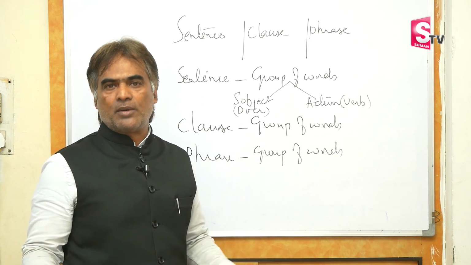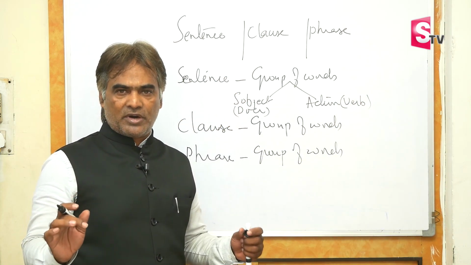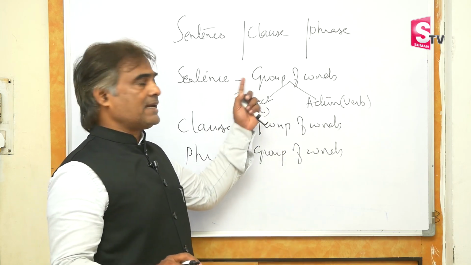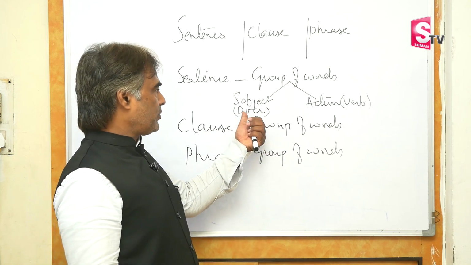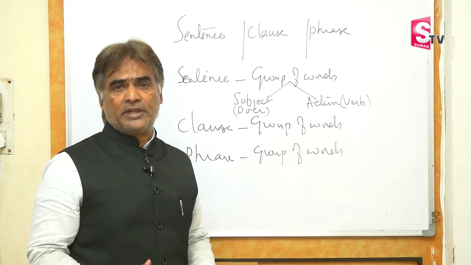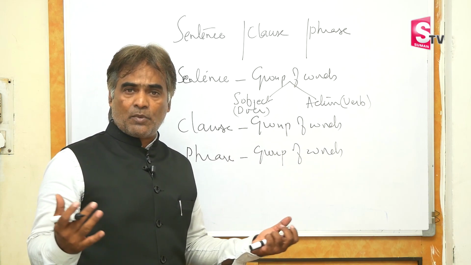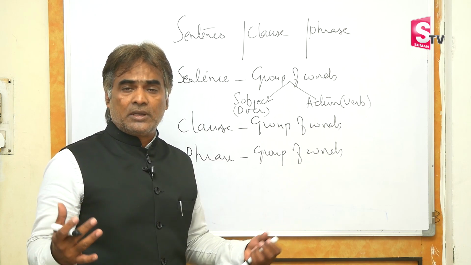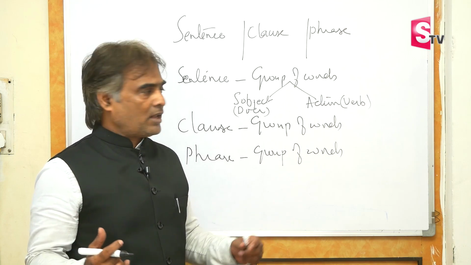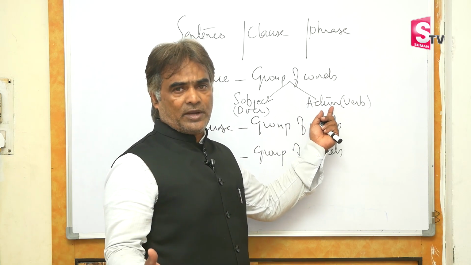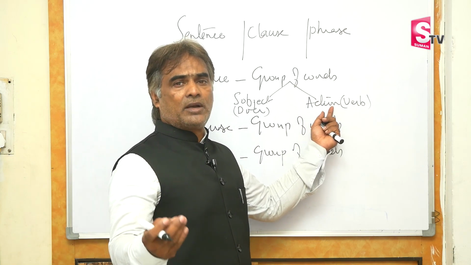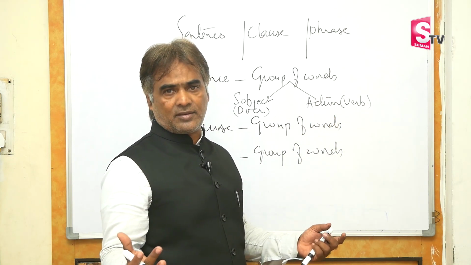When you have these two components, the group of words becomes a sentence. Now here, how many subjects should be there? How many doers? The subjects can be one, two, or three as well. How many verbs? Likewise, the verbs can be one, two or even three.